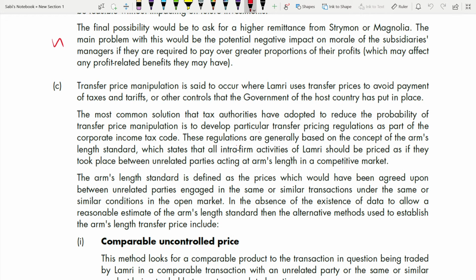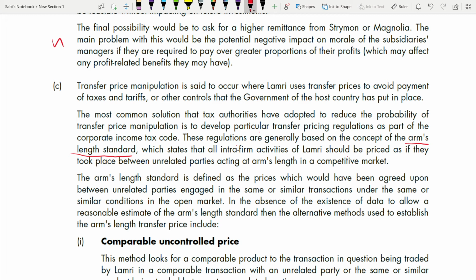See, when you talk about preventing transfer pricing manipulation, anything like this, you need to mention this term arm's length transaction or arm's length standard. This term has to be there in your transfer pricing answer. Without this, your answer is incomplete. It states that all intra-firm activities of the company should be priced as if they took place between unrelated parties acting at arm's length in a competitive market.